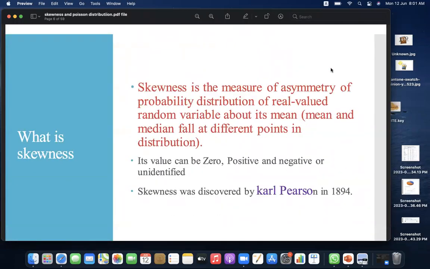What is skewness? Skewness is the measure of asymmetry of the probability distribution of a real-valued random variable about its mean. Mean and median fall at different points in the distribution. Its value can be zero, positive, negative, or undefined. Skewness was discovered by Karl Pearson in 1894.